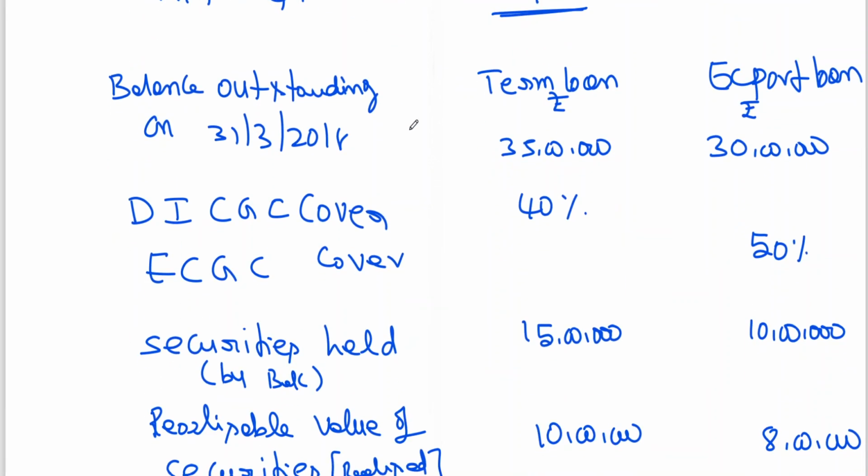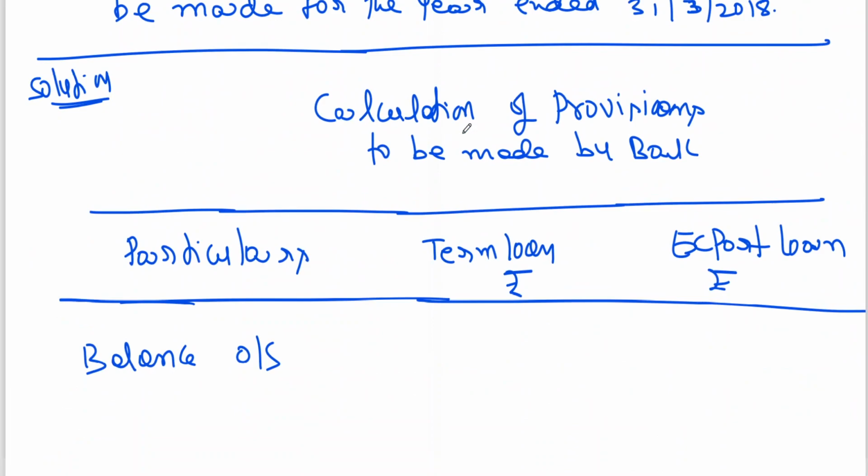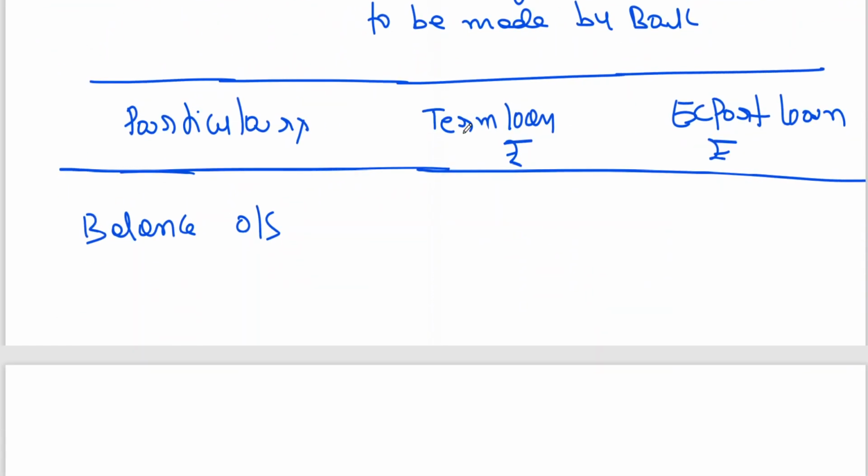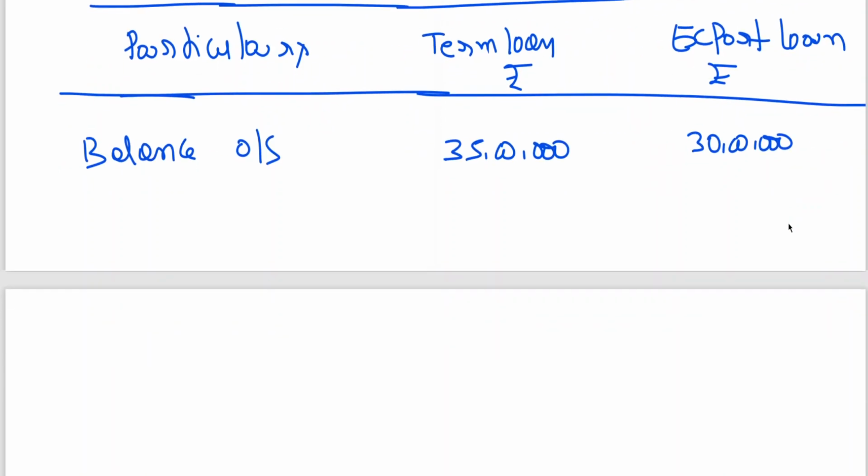What is balance outstanding on 31st March 18? Term loan 35 lakhs. Export loan 30 lakhs.